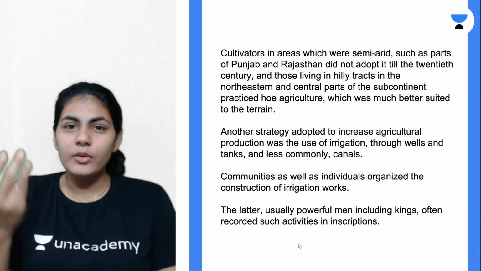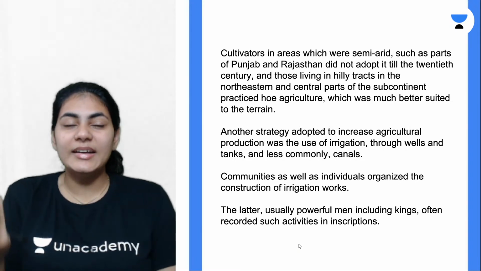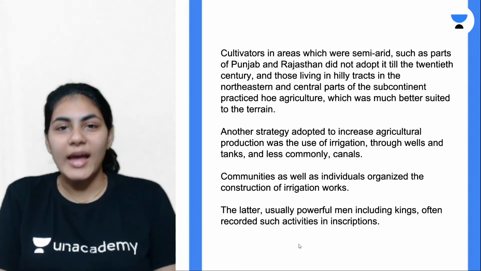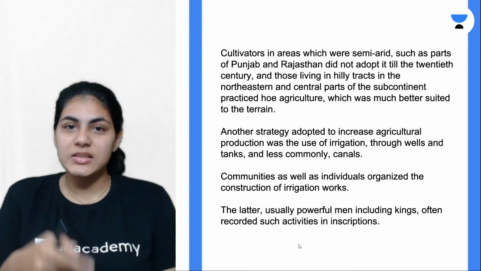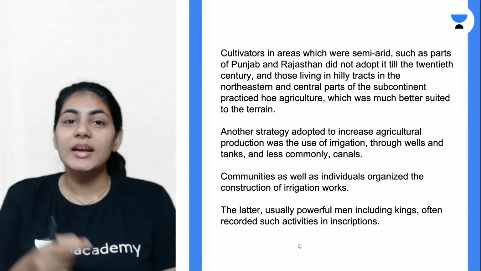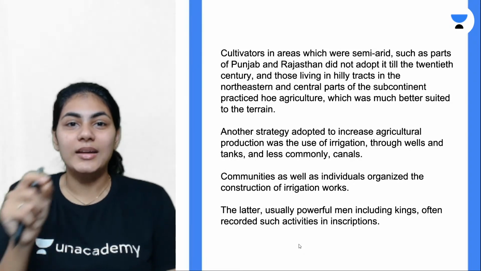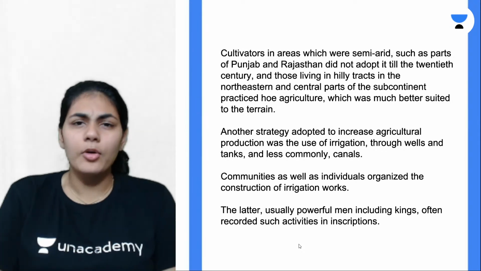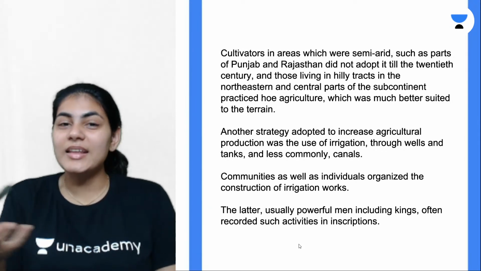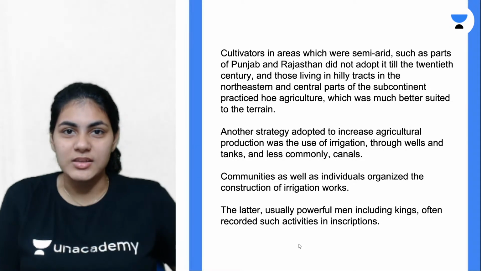For some reason it was treated as some kind of good or prestigious activity. So if any king is sponsoring these irrigation works, he made sure that all of these good works are inscribed in some of the inscriptions, right? And that is exactly what we call prashastis.